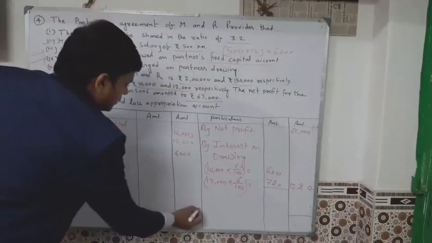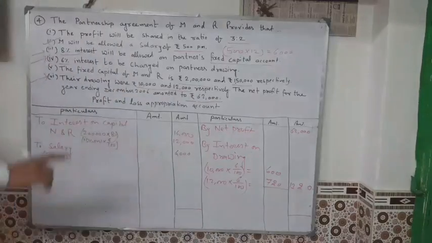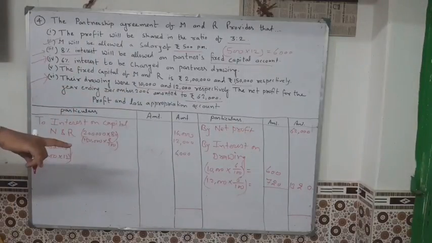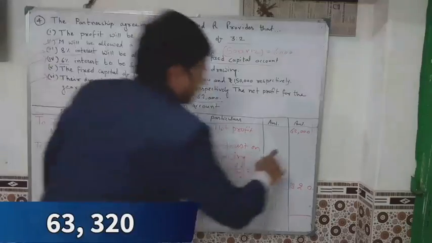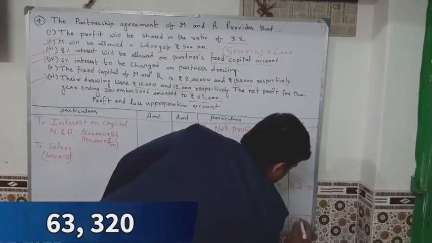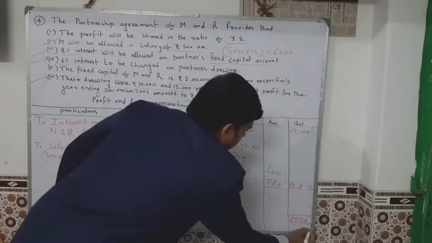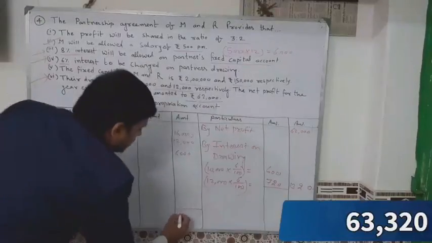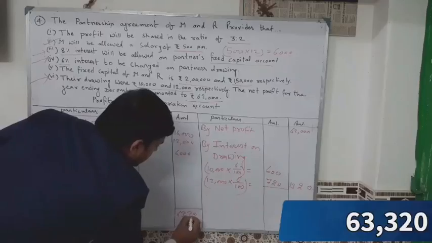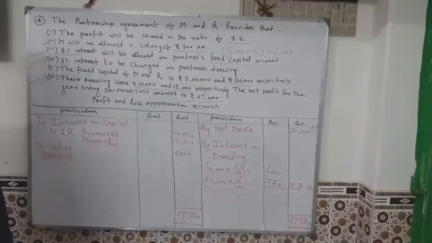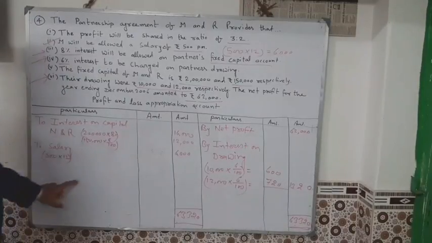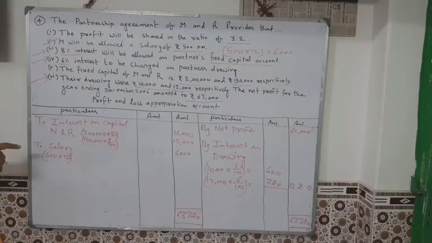Add it. Okay. 62,000 and 1,320. How much is it? 63,320. Okay, close it. 63,320, just this amount, copy and paste here. Okay. Where is the less amount? Here is the less amount. So here you will write: to balance, to net profit divisible.